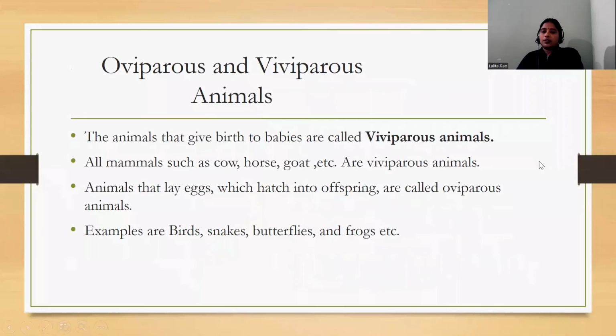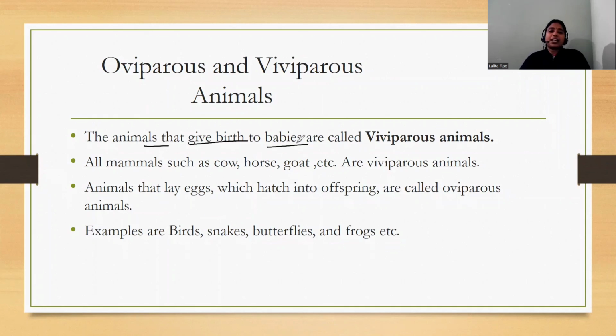Now, what happens after the birth? So this is about how human babies are formed. Even after the birth, you need to take care of the baby. Now, depending upon how these babies are formed, animals are classified as oviparous or viviparous animals. Some animals give birth directly to babies. And some animals lay eggs, and those eggs hatch, and then the babies are formed.